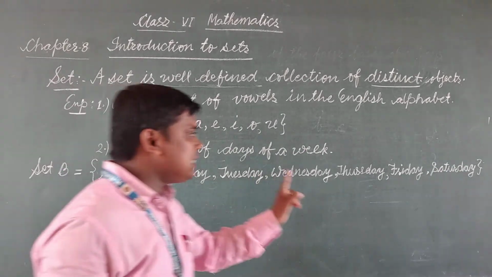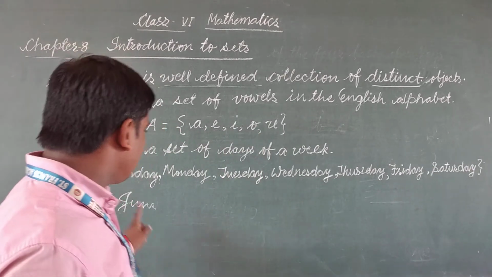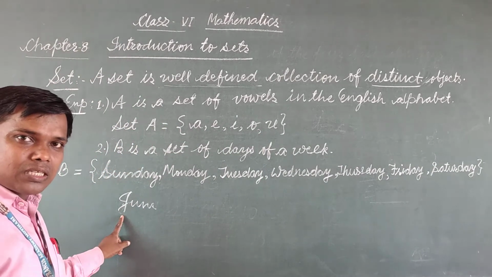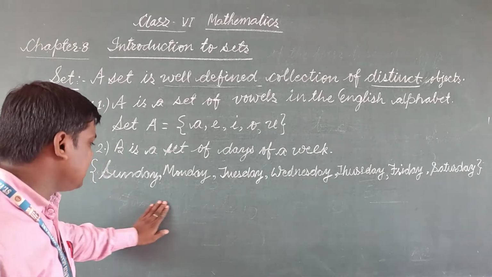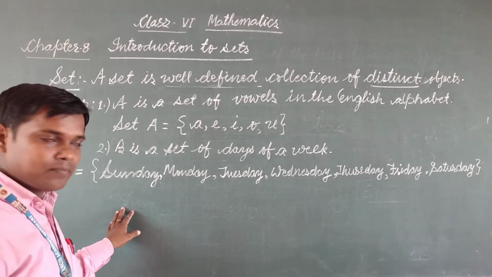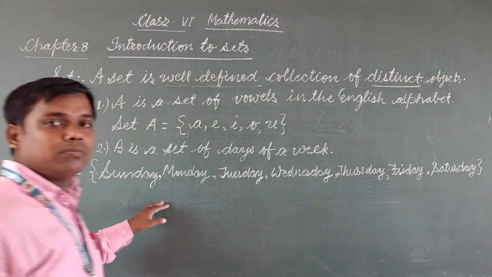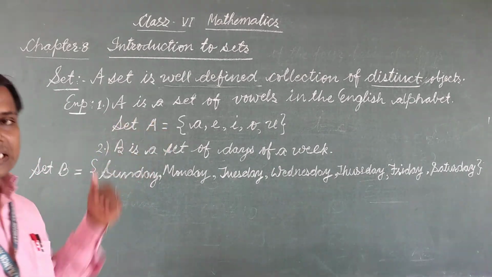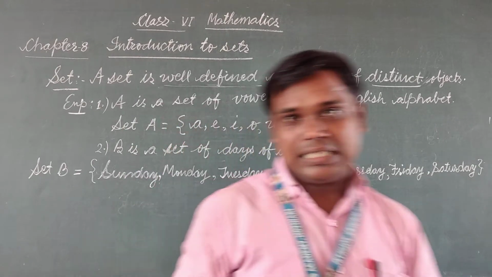These 7 days are well defined, but if June comes in the collection, it will not make a well-defined collection. And all these day names are different from each other. That is distinct. This is the meaning of well-defined and distinct.